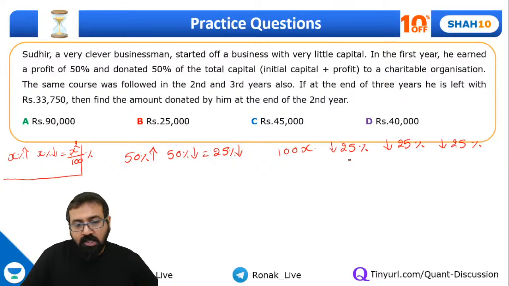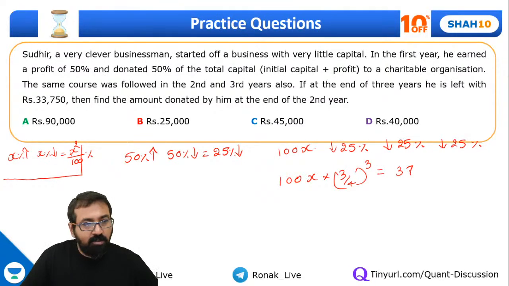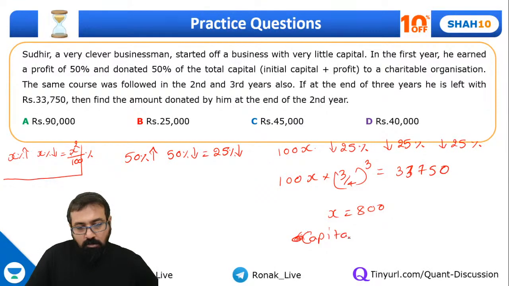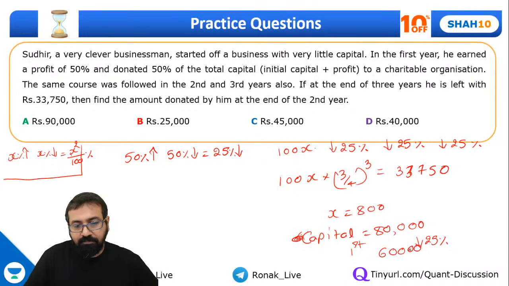So when you want to reduce something by 25%, you need to multiply by 3/4. So it's like (3/4) cube, which is given as 33750. When we solve this, we'll get x as 800. So amount will be 80,000. So initial capital came out to be 80,000. And then at the end of first year, reduce it by 25%. So now it will become 60,000, right?